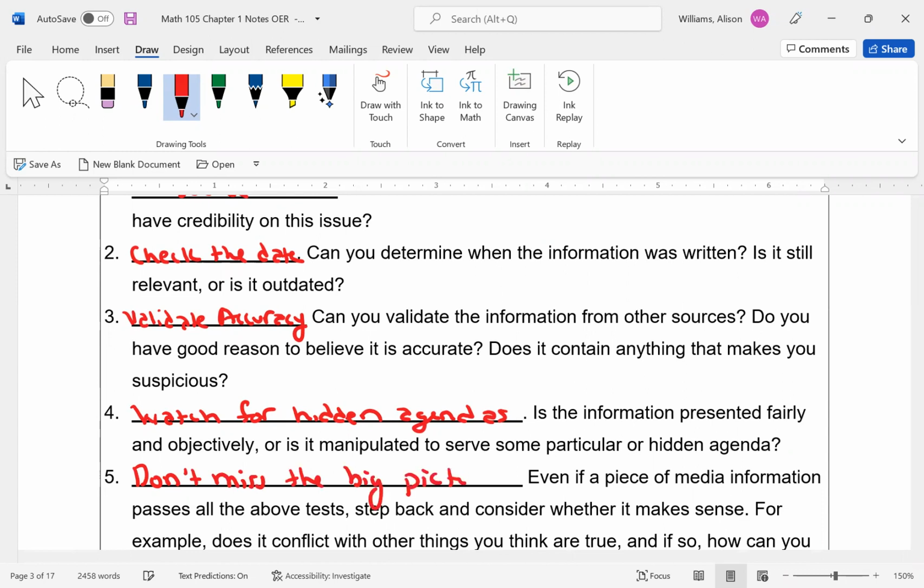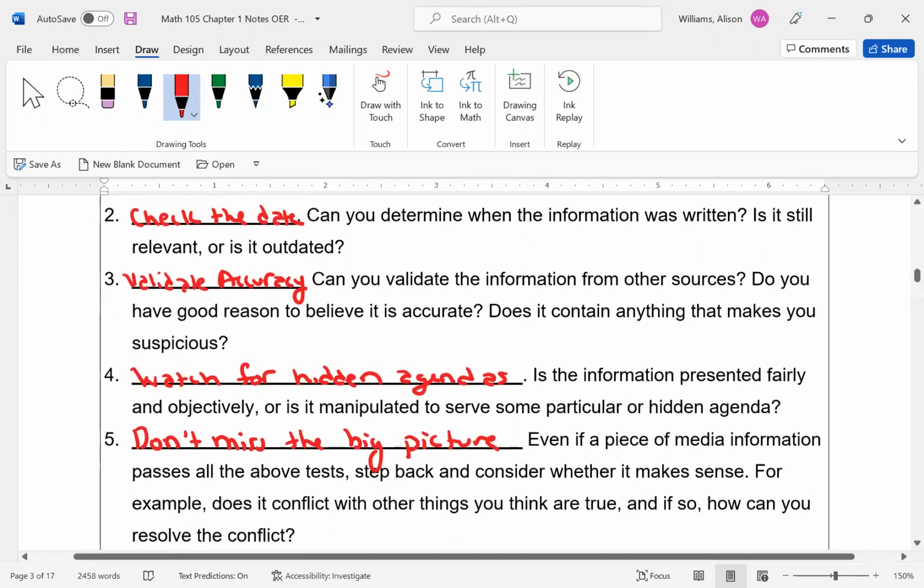Sometimes people get really fixated on details, and it's not always really the right thing to be looking at. Sometimes you have to look a lot bigger. So you want to kind of look at the big picture sometimes, step back. Are we getting too much into details that it's not really understanding what the big idea is? Those are kind of things you can use to help yourself as you evaluate media information. And in the next section, we'll kind of take this and go further and start looking at how we can apply mathematics to arguments.